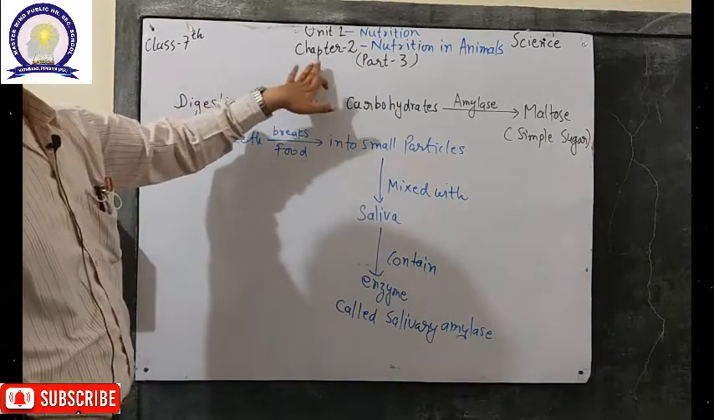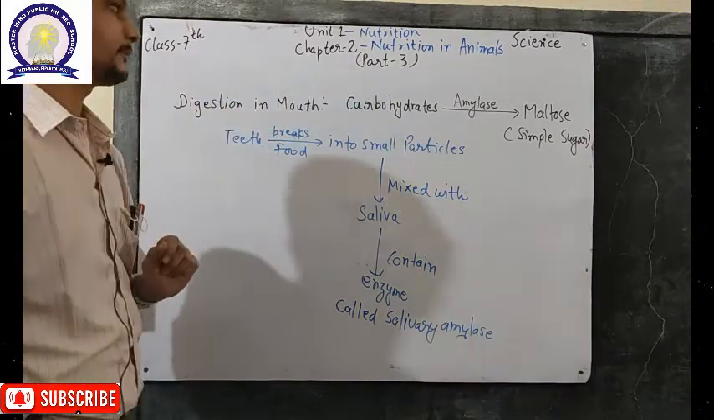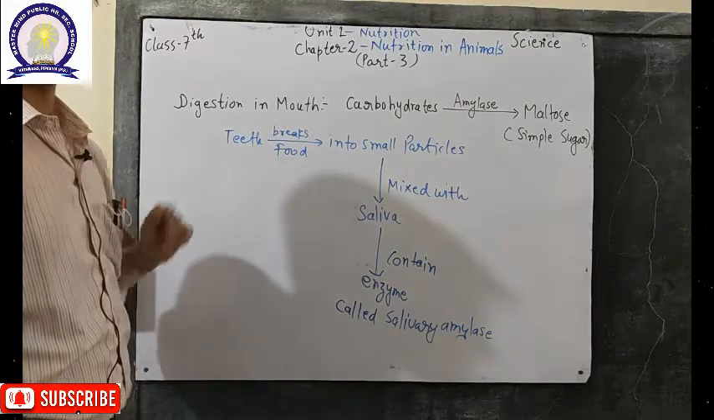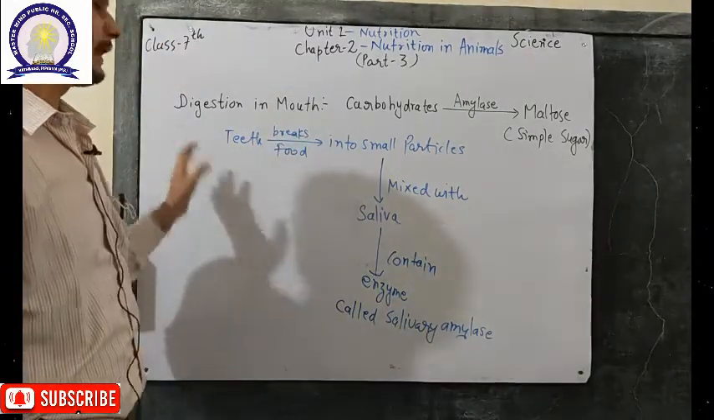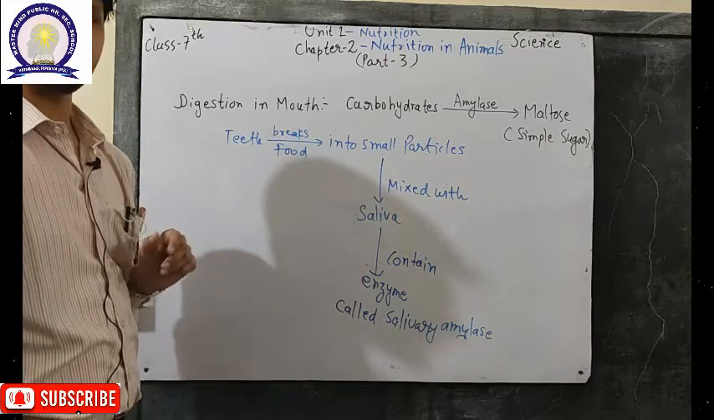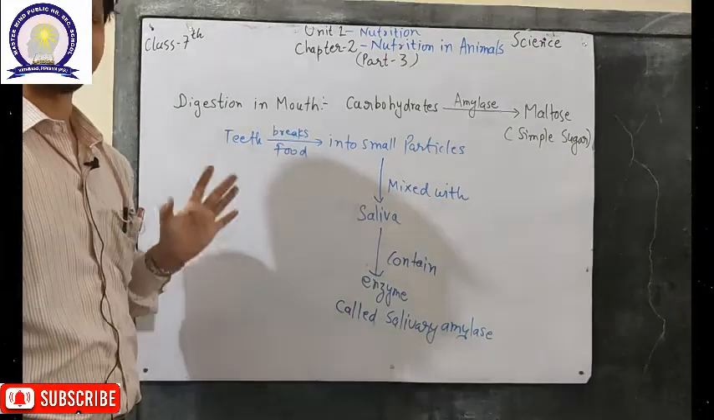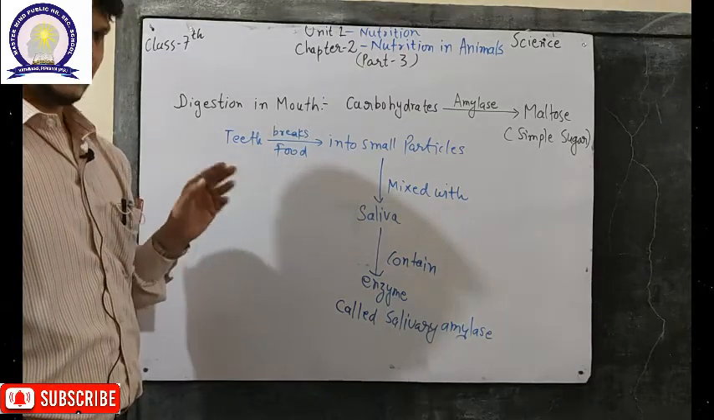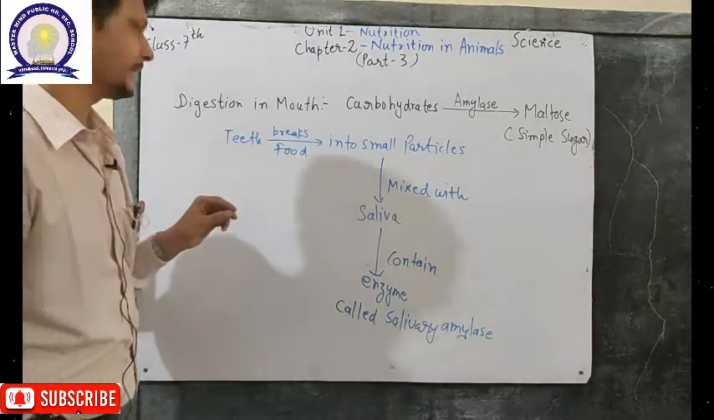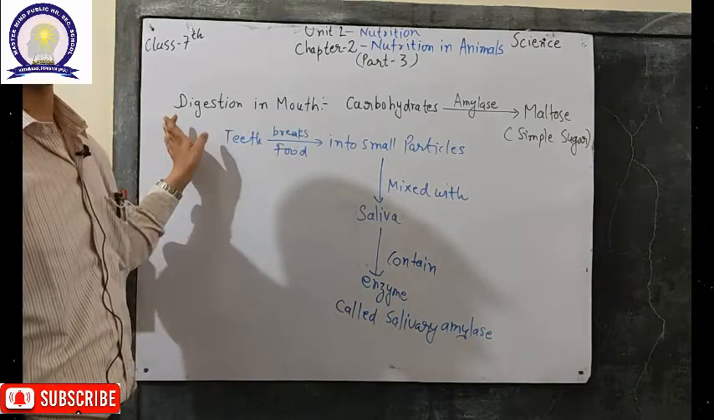Welcome to chapter 2, nutrition in animals, part 3. So we were discussing the digestive system of the human being, and we have discussed the oral cavity. In the oral cavity we have discussed teeth, tongue, salivary glands and saliva. Now there is a small step remaining, called digestion in the mouth.